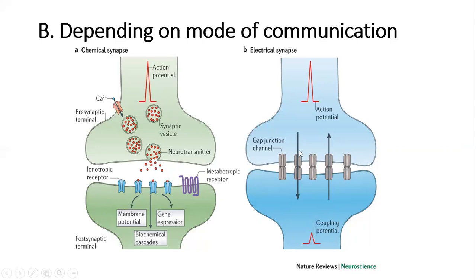Secondly, this is a faster conduction compared to the chemical type of synapse, which is a bit slower. Thirdly, the flow of impulse can be bidirectional in the electrical synapse, but it is not the case with the chemical synapse, in which the flow of the impulse is usually unidirectional, or in one direction.